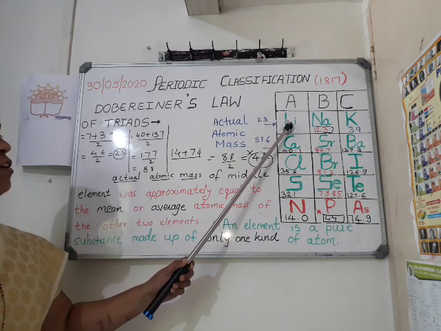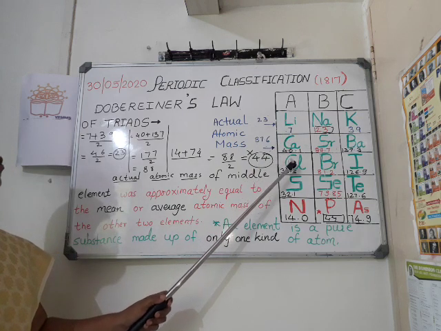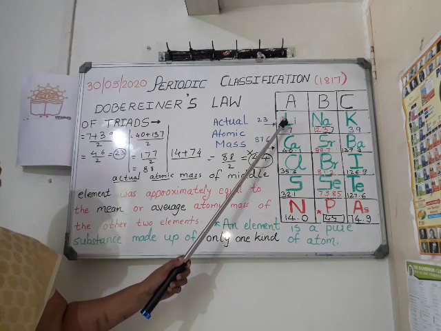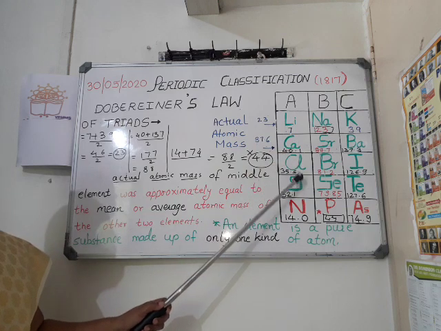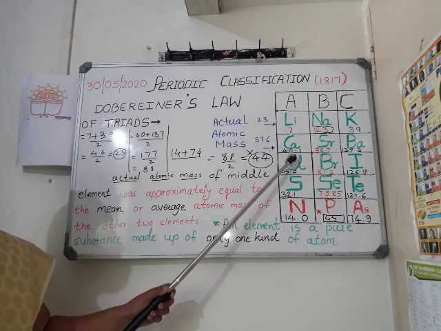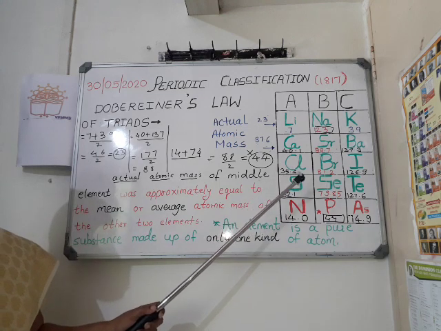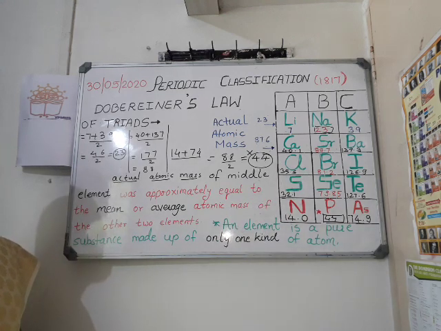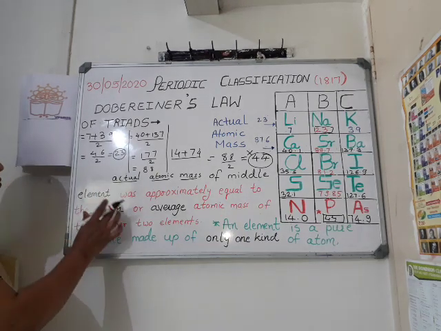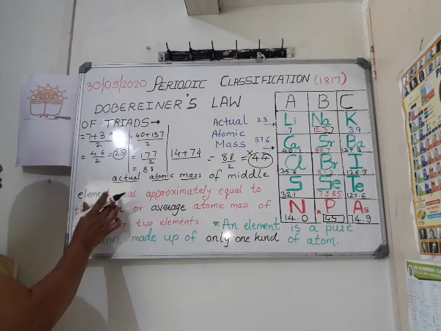So Dobereiner was able to classify only 4 triads from the periodic table, and therefore this law has its own limitations, and therefore we will have to study the next law, which is Newlands Law of Octaves.